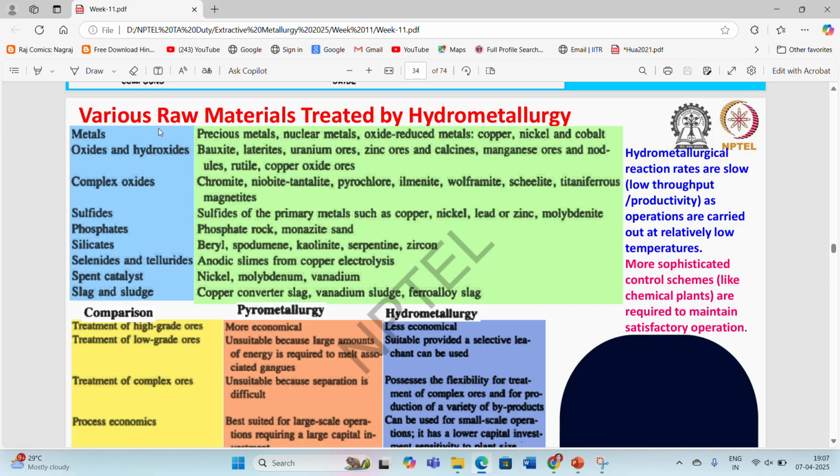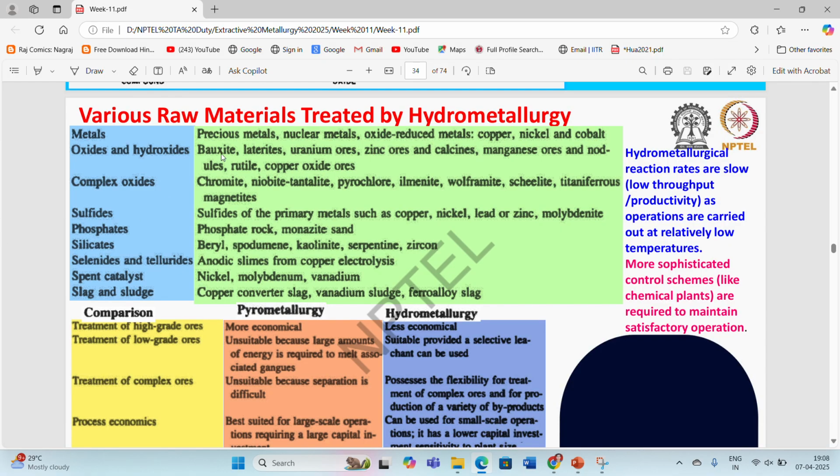Like if we talk about the uranium concentrate, it generally contains only 0.8 to 0.9% of uranium, which we get after various beneficiation operations. While if we talk about gold, it will also contain not more than 1 or 2% of gold. So we generally go with the hydrometallurgical operation for the refining of these types of metals.